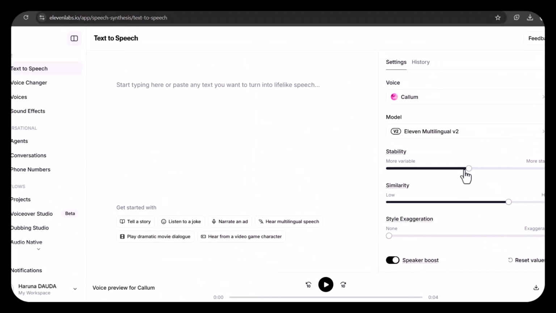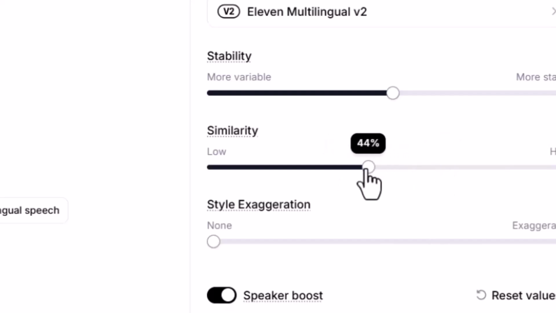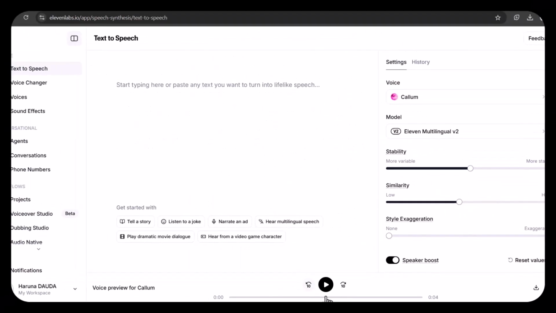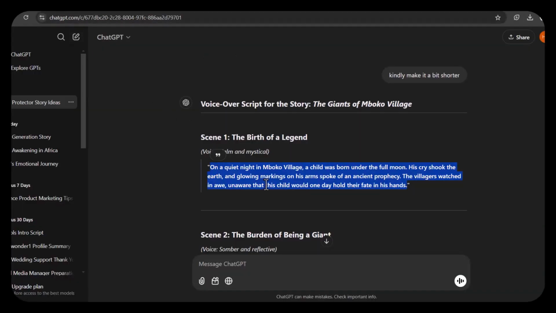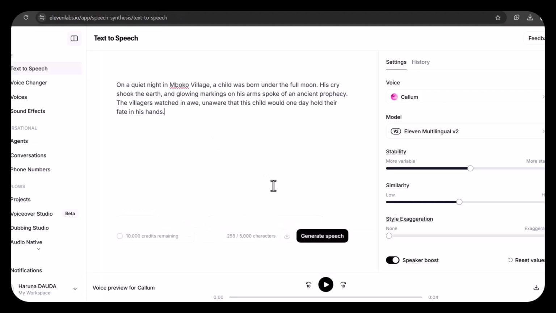You can adjust the stability of the voice, and the thickness of the voice is determined here. I want it to be a bit thicker. So let's copy the first script. That's this script there. Let's copy the first voiceover and paste it here,